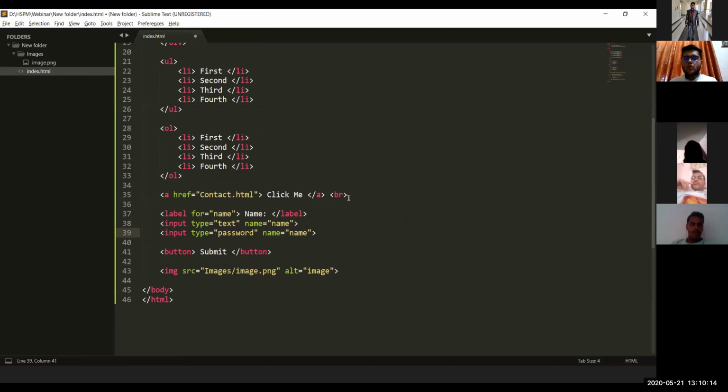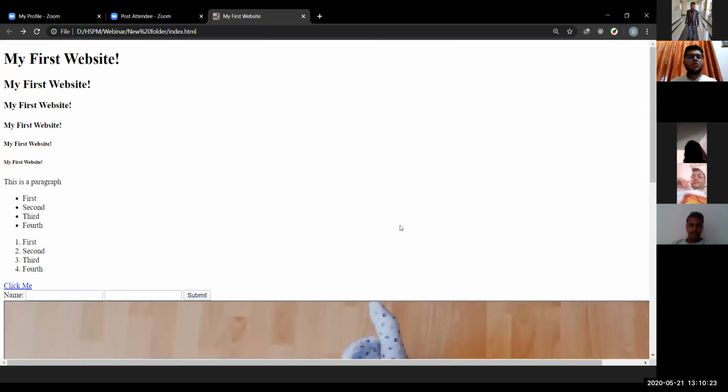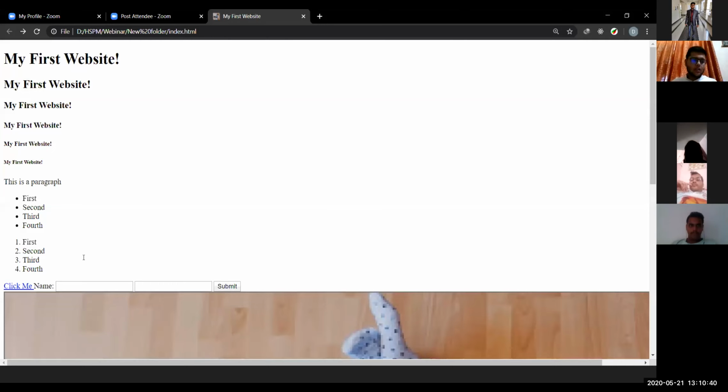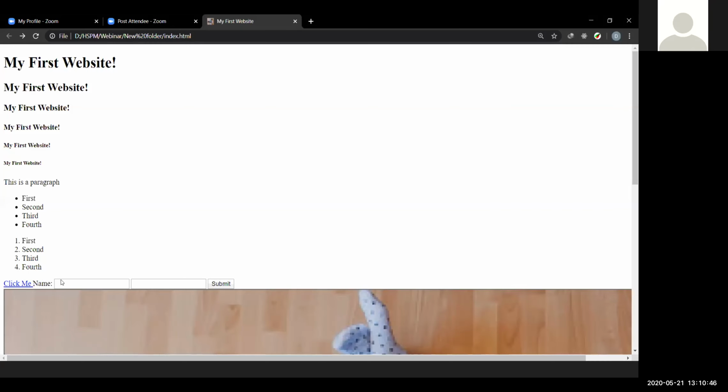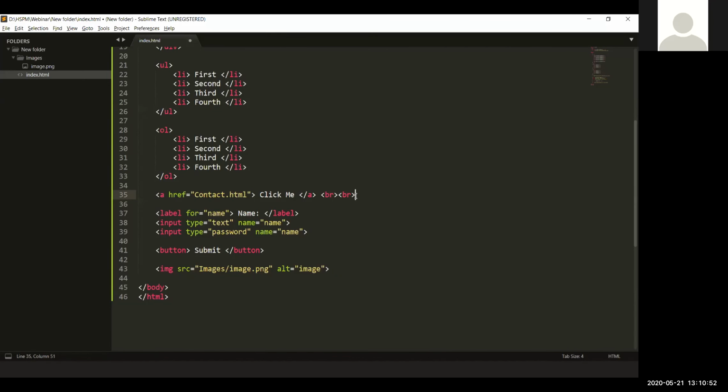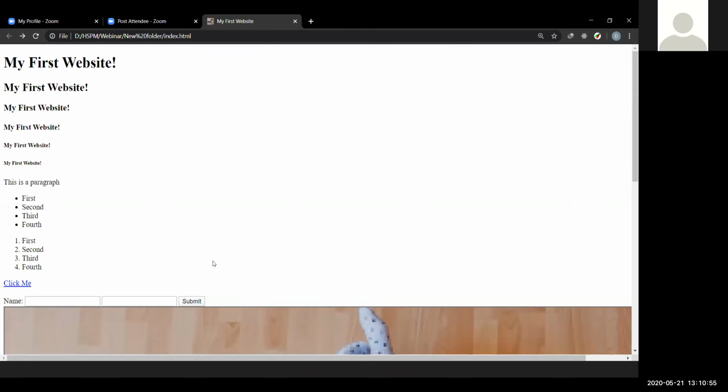And also I think I forgot to tell you that we have this br tag. Okay, so br tag stands for break. Whenever we want to go to the next line in the browser, we can't just press enter and go. We have to insert this br tag, the break tag, to do that. Like if I remove this from here, you will see that the name appears right after this click me. So when I add this br tag and reload, you'll see that it goes to the next line. And if I insert one more br, it will go to the next line and further on.